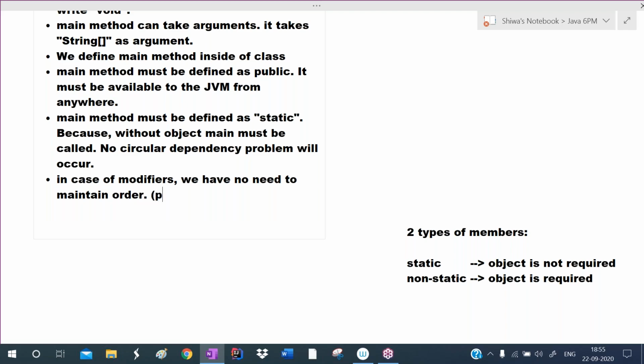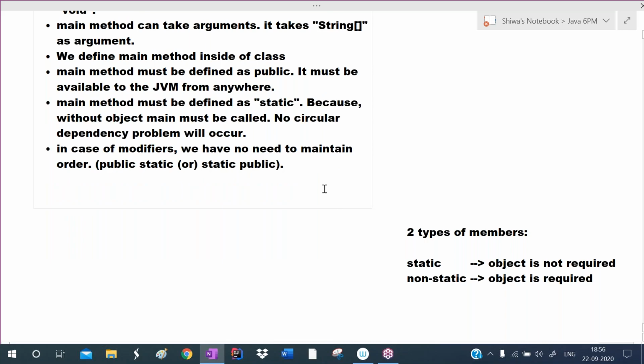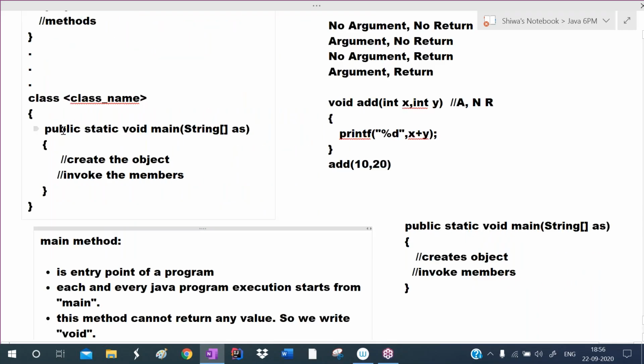Some members may write public static, or some members may write static public, both are the same. There is no importance for the order. You can write static public also, but the main method must be static and the main method must be public. You can write static public or public static, no problem at all. So for the modifiers, we have no need to maintain the order.